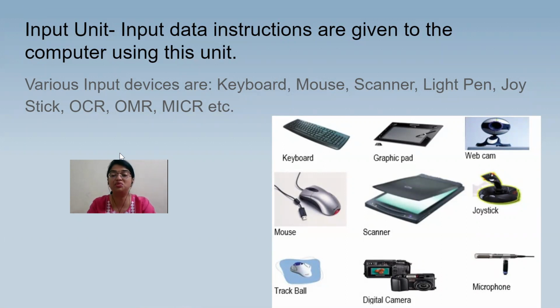There are various input devices, as you can see over here. The normal ones are keyboard, mouse, then we have scanner, light pen, joystick, optical character recognition, optical mark recognition, magnetic ink character recognition. We have web camera, we have trackball, digital camera. So many input devices are there. Why are they called input devices? The only reason is that using these devices, I feed the instructions to the computer unit to do some processing.